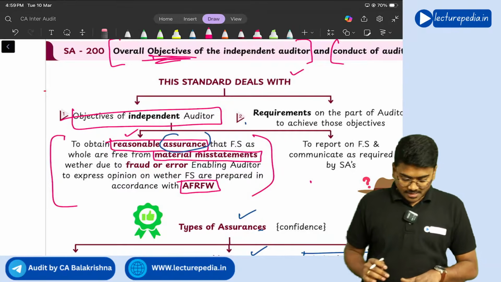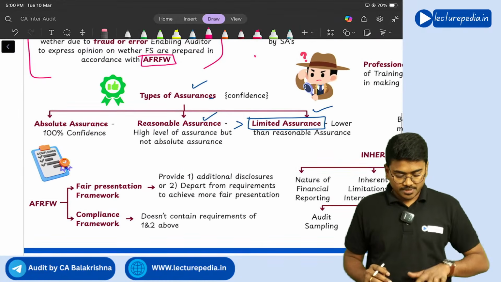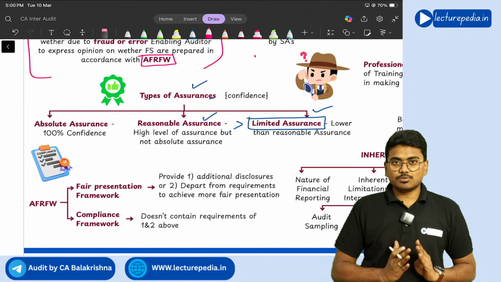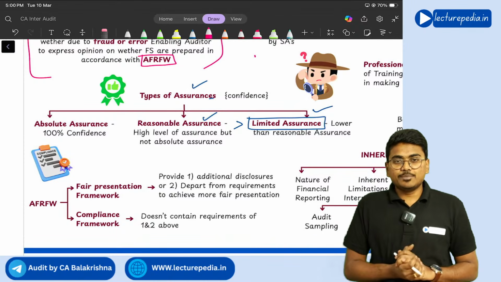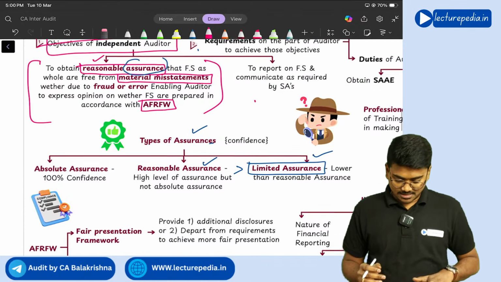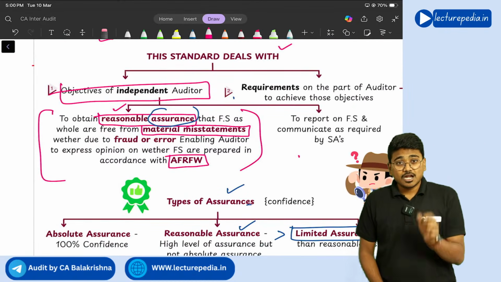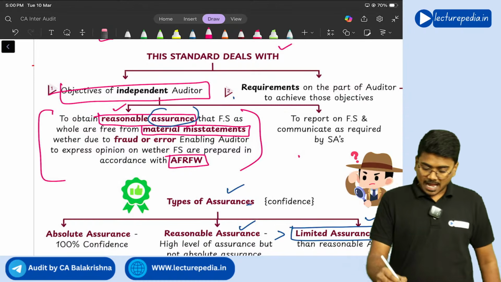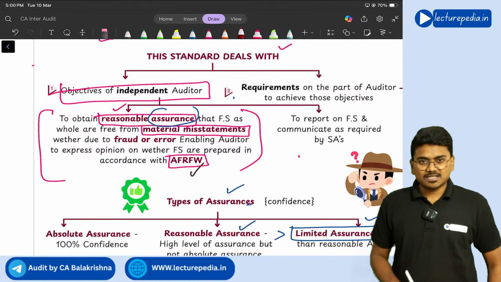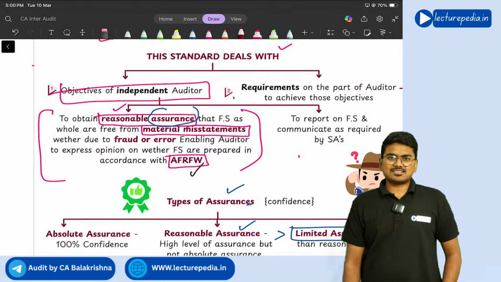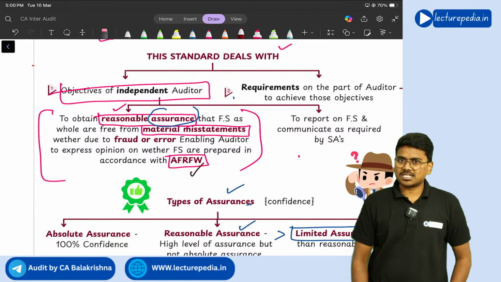So that is assurance: absolute assurance, reasonable assurance, and limited assurance, right? Yes, sir. So now we understood what is meant by assurance. Now we will understand the applicable financial reporting framework. What is this applicable financial reporting framework?